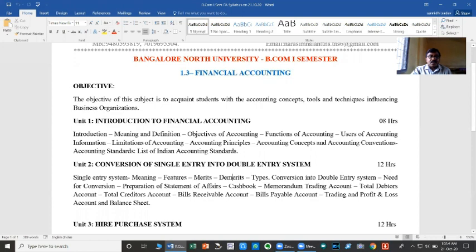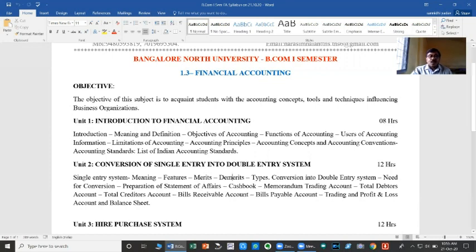So, under single entry system, ascertainment of accurate profit or loss is not possible. Therefore, whenever the traders or business people desire to convert their books of accounts which are maintained under single entry system into double entry system, what is the accounting procedure they need to follow? How do the books which are already maintained under single entry system need to be converted into double entry system?